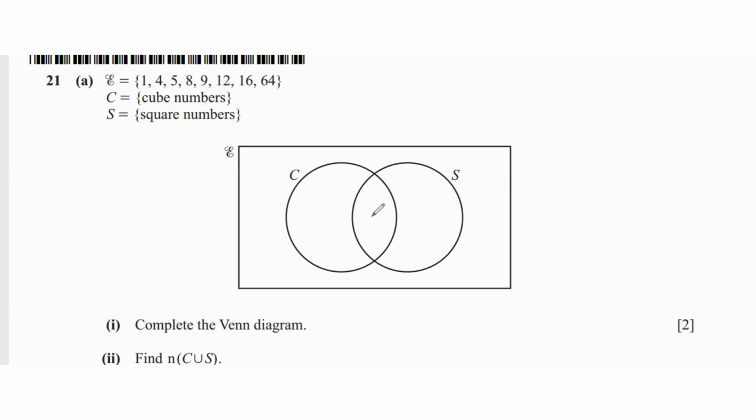So since that's a common element, that comes in the middle. 64 and 8 come over here. Now for square numbers, we have 4, 9, and 16. So outside we'll have 5 and 12. That's your answer. Then for number of C union S, that's all the elements in C and S. So that's going to be 1, 2, 3, 4, 5, 6. 6 elements. So 6 is your answer.